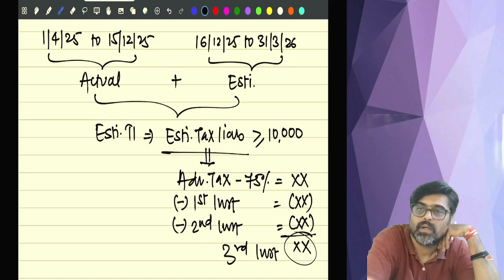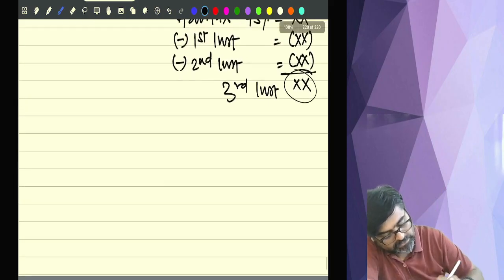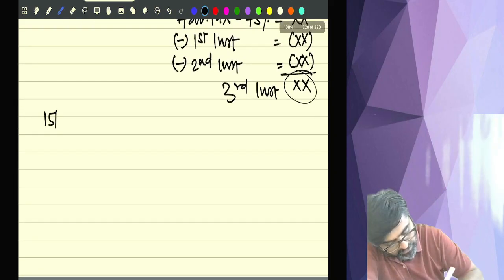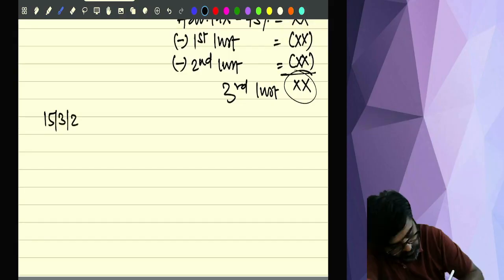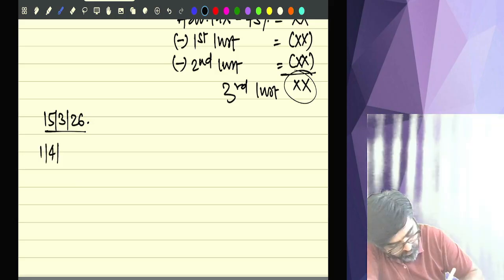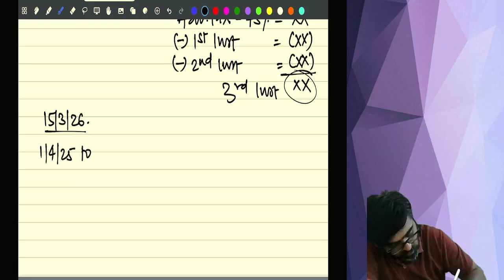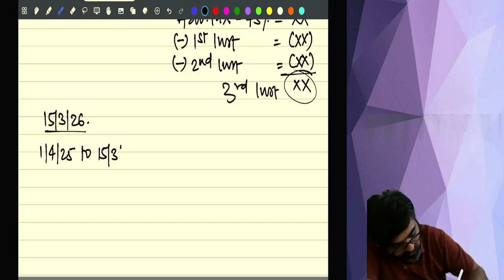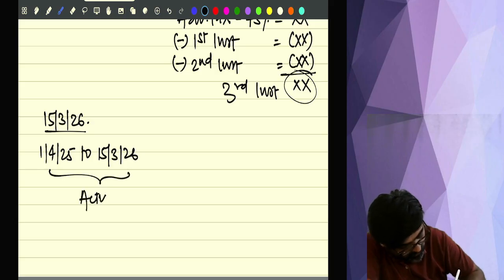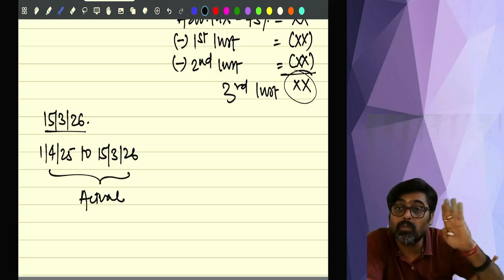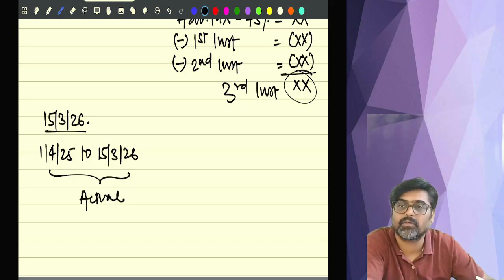Understanding or not? Now the last time you are going to come to us is 15th of March 2026. From 1st of April 2025 to 15th of March 2026, the actual will be available. Now almost 11.5 months of actual figures are available.